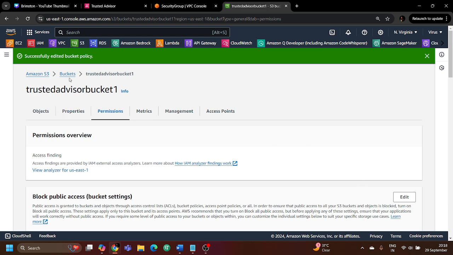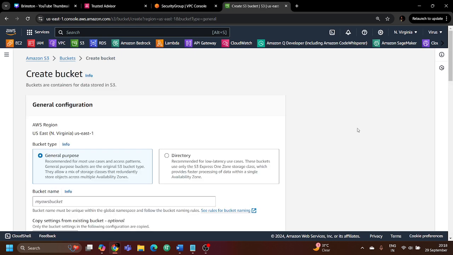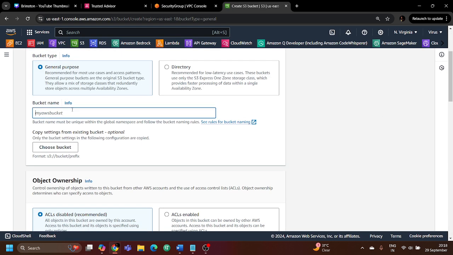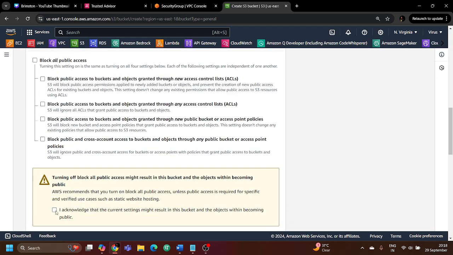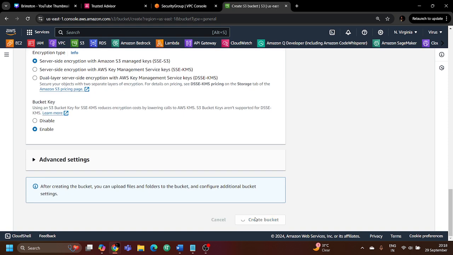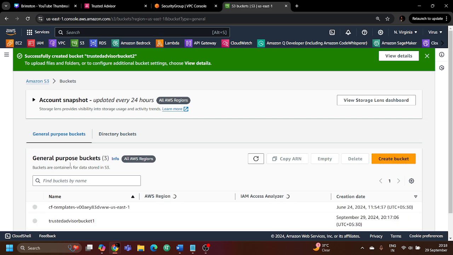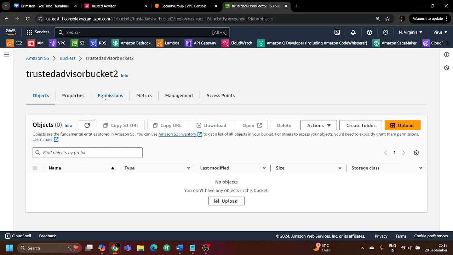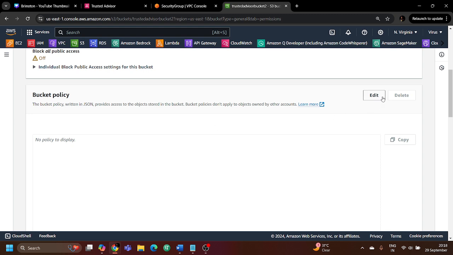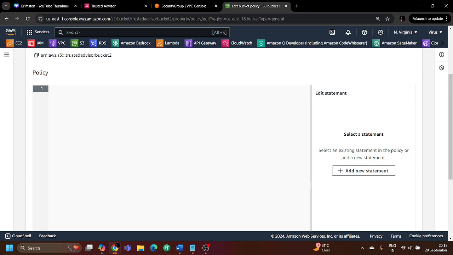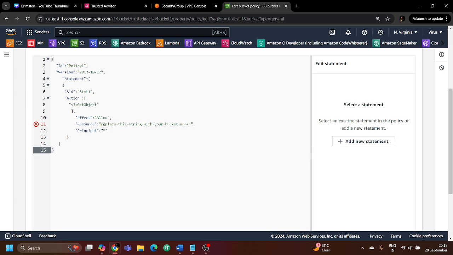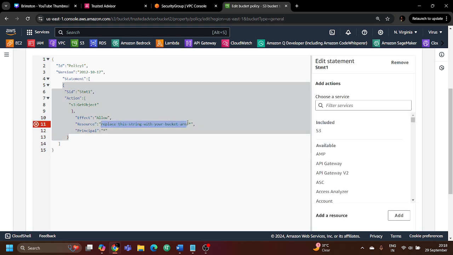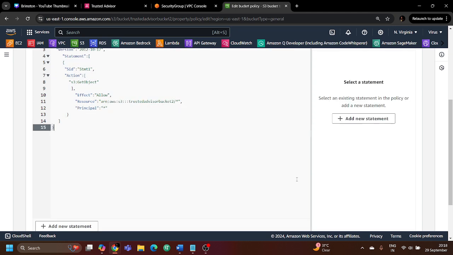Let me go to the bucket again, and let's create one more bucket with the same configurations. This is Trusted Advisor bucket 2. I'm also going to turn on the public access again, and let me go to the create bucket section. Once the bucket is created, let's go to the permission section again, and use the same policy for providing public access to the objects of this bucket. We know that this is not a good practice, but just for the sake of this demonstration, we are doing this.